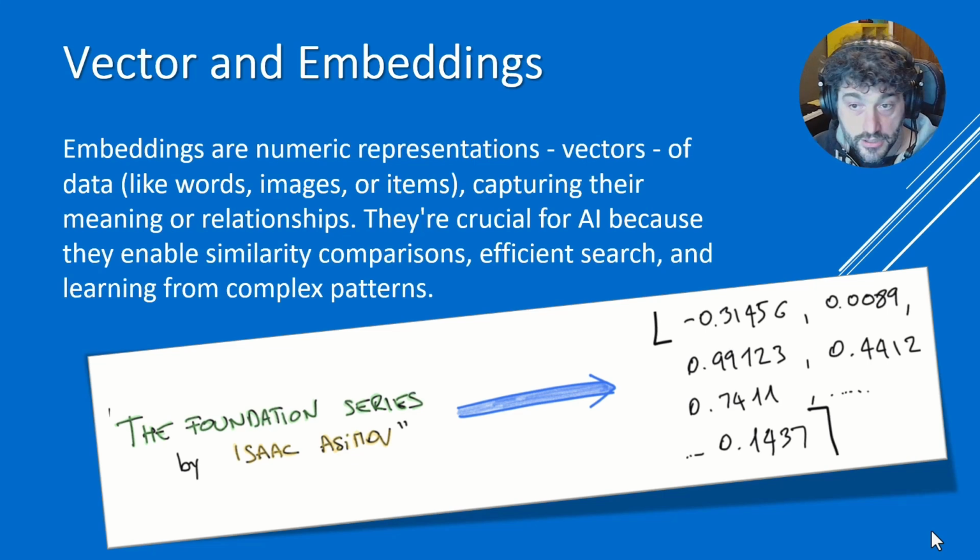Why do AI agents, which are so common today, need vectors and embeddings to work properly? Well, the point is that embeddings are numeric representations, in other words vectors, of data like words, images, or items that capture the meaning or relationship with something.